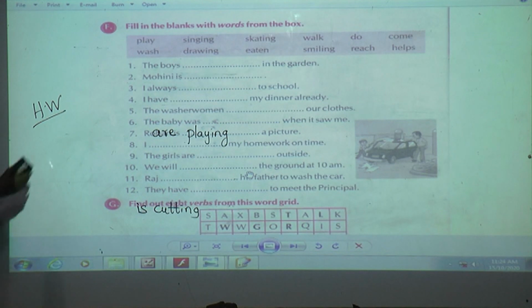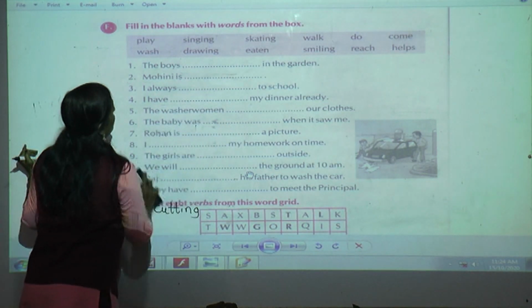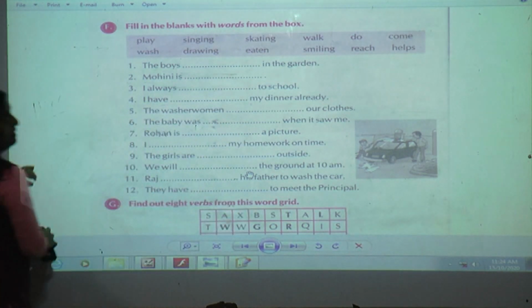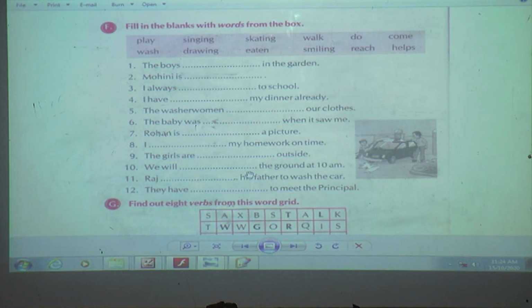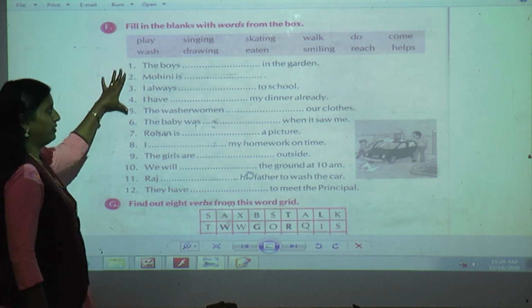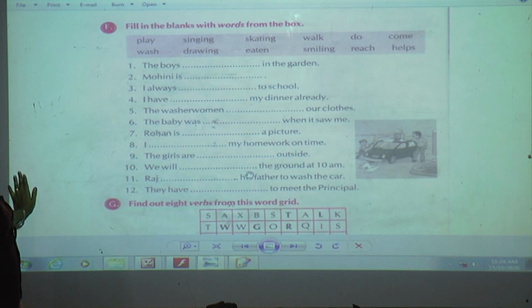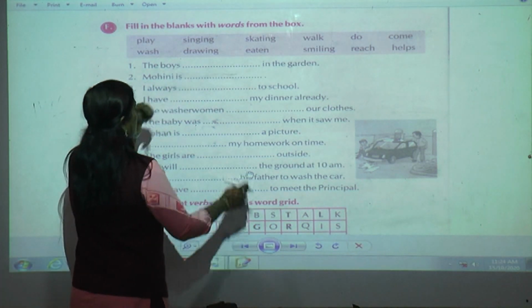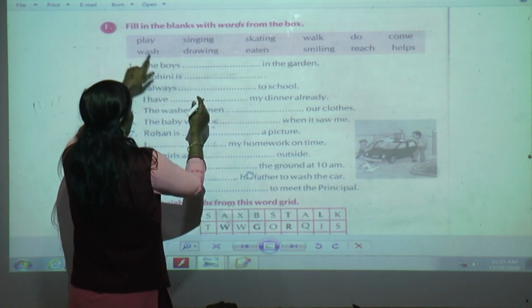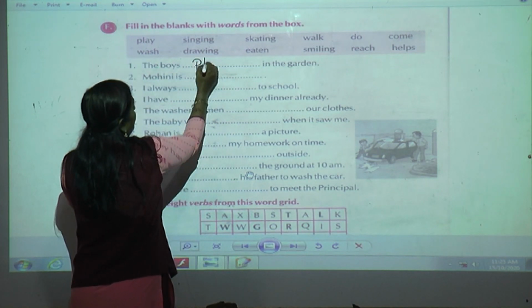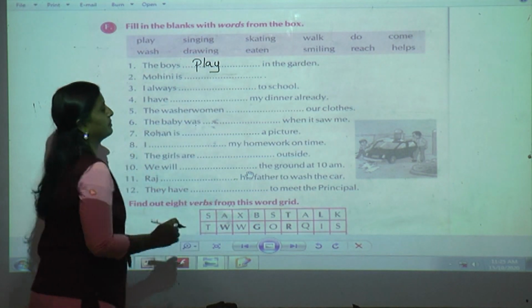Okay. In the last page, what they have told is we have to fill in the blanks with the words from the box. Here also they have given some helpful words for you to fill in these blanks. Now you have to read that sentence. The boys dash in the garden. Now what will come? Yes, what is this? Plural. So boys play in the garden.